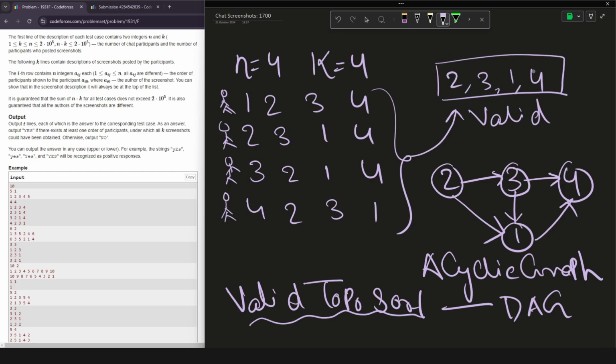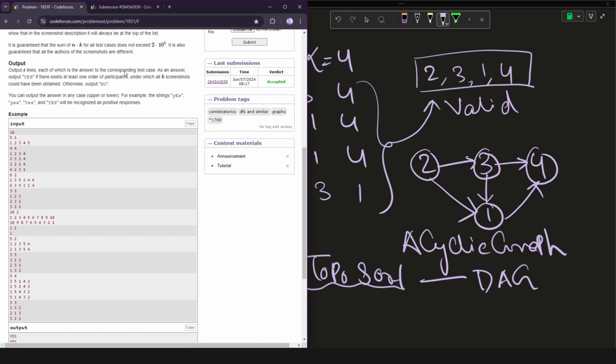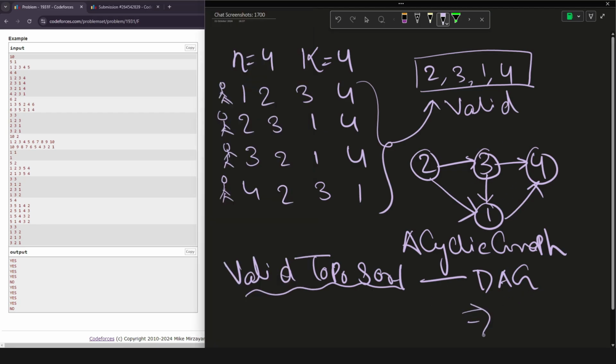This order is a valid topo sort, right? And if a valid topo sort is possible, we just have to print yes. So for this test case, the answer would be yes. And if it is not possible, then we will print a no.